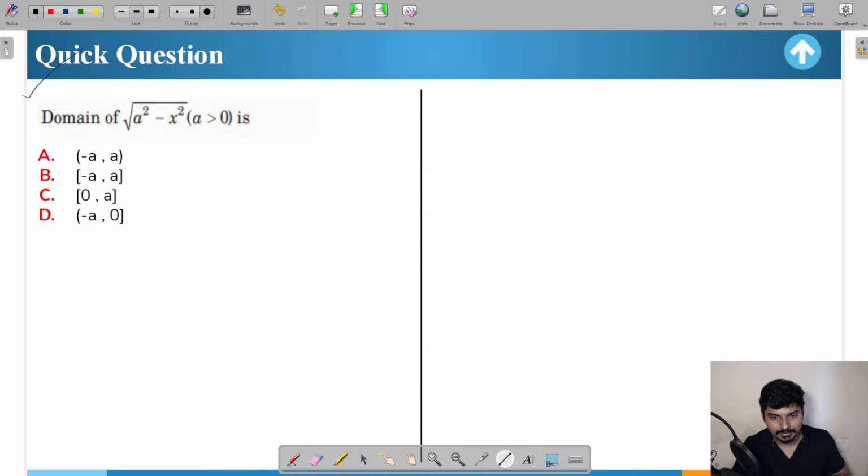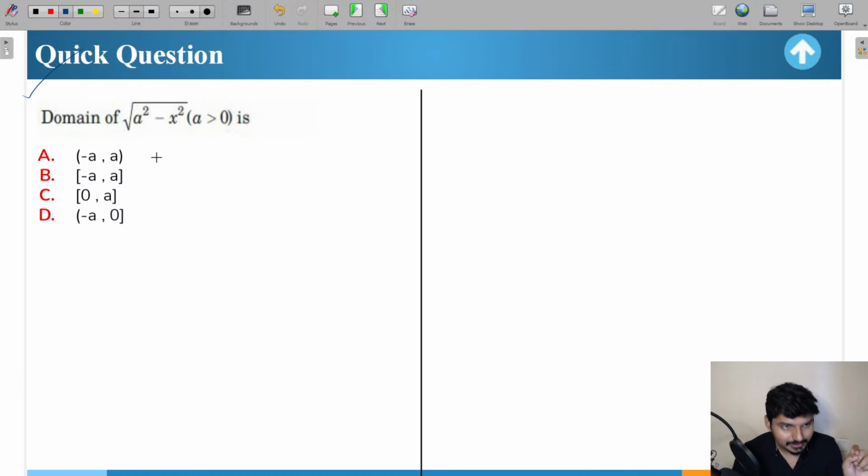I'll give you a very simple way of doing this question. First, understand that inside the square root, whatever term you write should always be non-negative. Yes or no, everyone? Whatever term you write inside the square root should always be a non-negative term, because if it's negative, it's not going to be defined, right? So the first condition we can write is that a squared minus x squared should always be greater than or equal to 0. That is the first criterion we can write down.